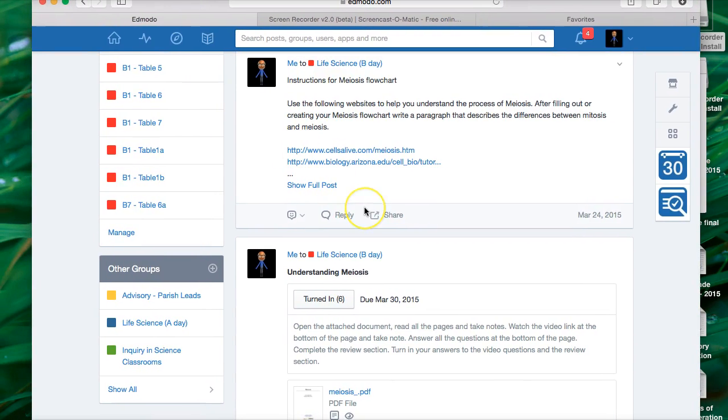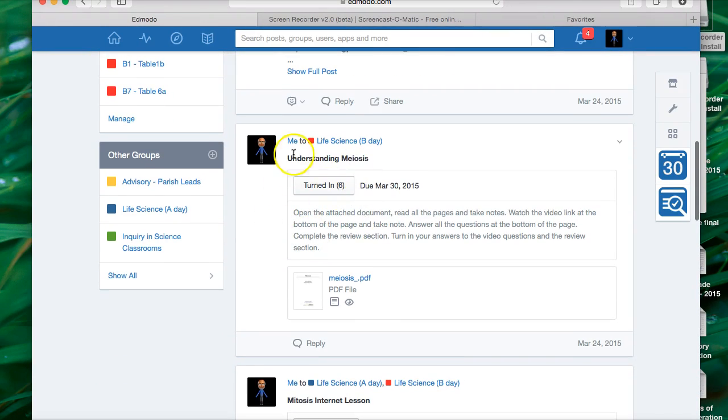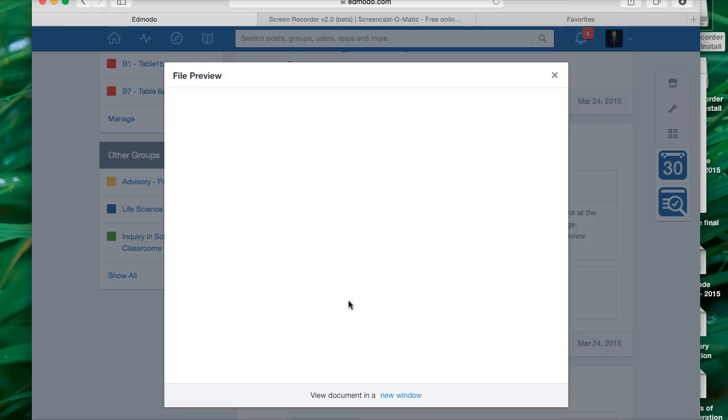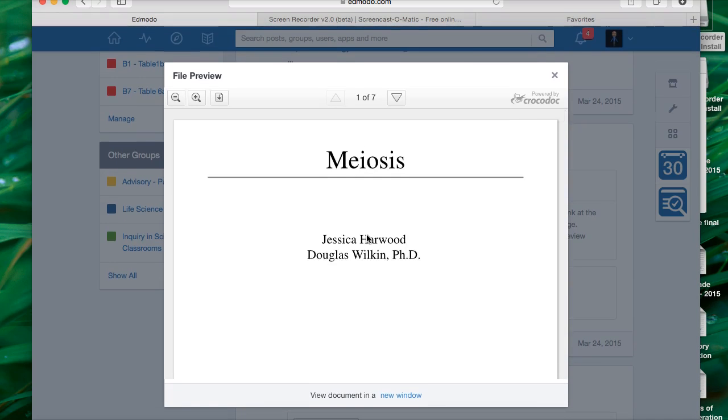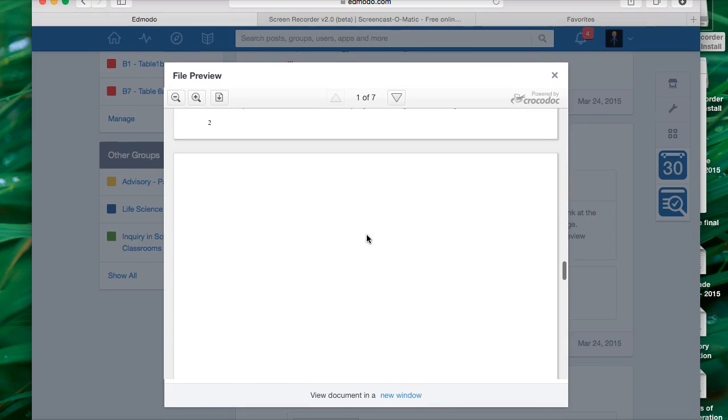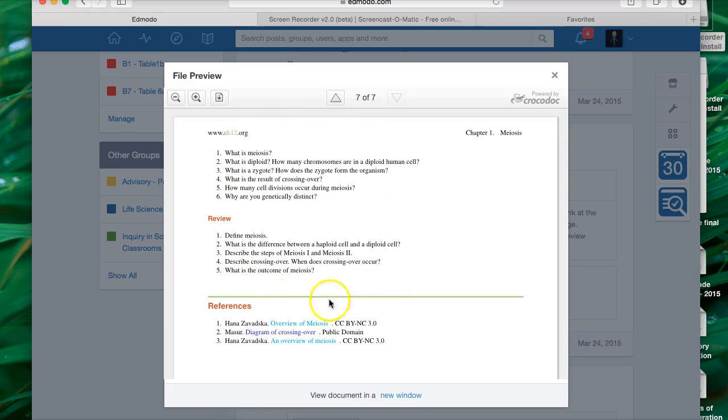All right, so first, once we log into Edmodo, remember you're supposed to be working on this Understanding Meiosis document. Everyone should have finished taking all their notes. If you remember, at the bottom of this document there were review questions. The first step today is to turn in your answers to these questions.